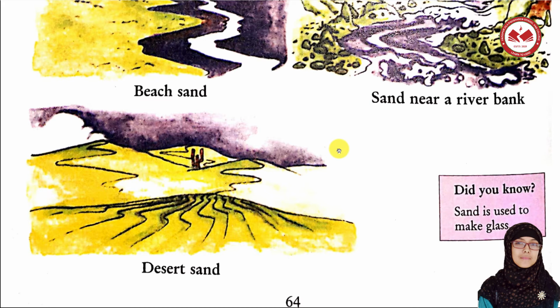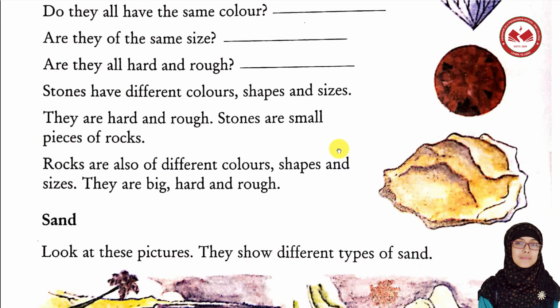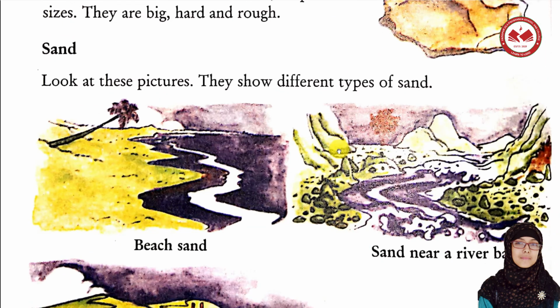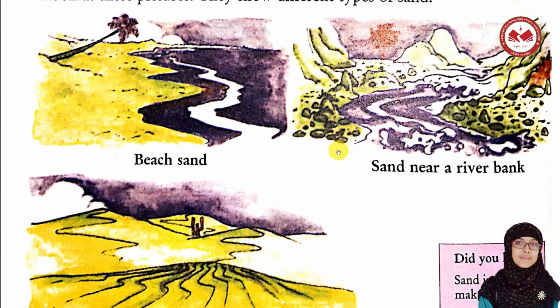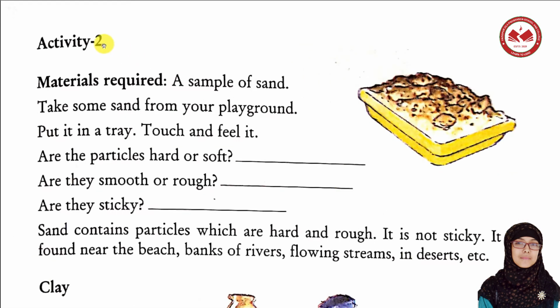Okay, so we learned about different types of sands, and we also learned about different types of stones. So now we are going to move on to the next part, that is activity number 2. On page 65, on activity 2, we are going to define sand and different types of sand. Okay, so materials required for this experiment, a sample of sand.